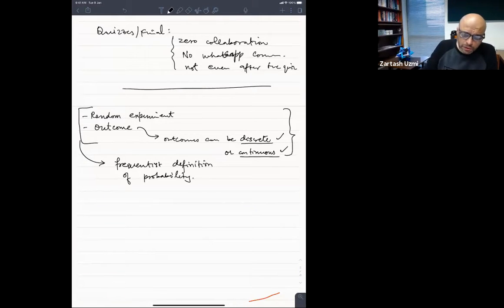you toss a coin. Okay, you will see a head or a tail. Tossing the coin once, does it tell you anything about the probability of getting a head or a tail? No. एक दफा आपने किया तो आपके पास तो tail आएगा या head आएगा. Let's say कि आपके पास tail आ गया. You cannot say anything about the probability that this coin has for showing the tail. कैसे पता चलेगा कि tail आने की probability कितनी है? What is the chance of getting a tail? So probability is equivalent to the chance. What is the chance of getting a tail when you toss a coin? We all know that 50-50.